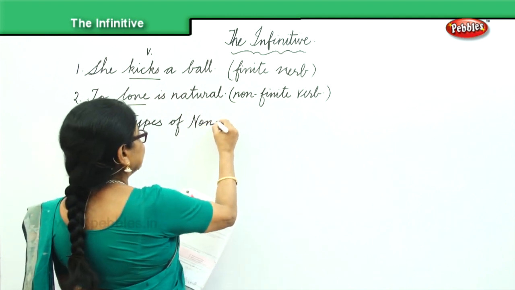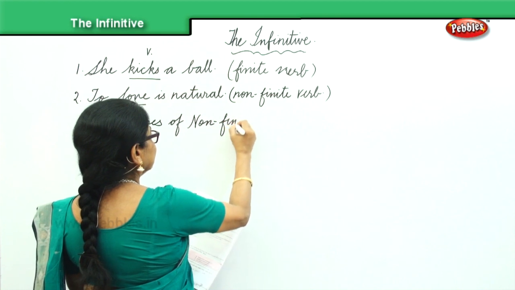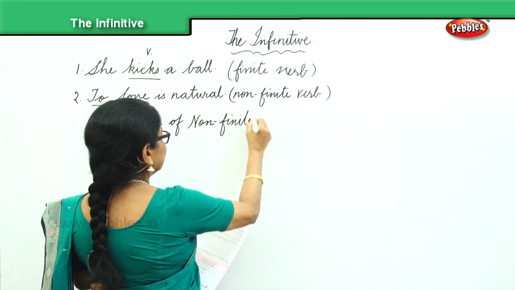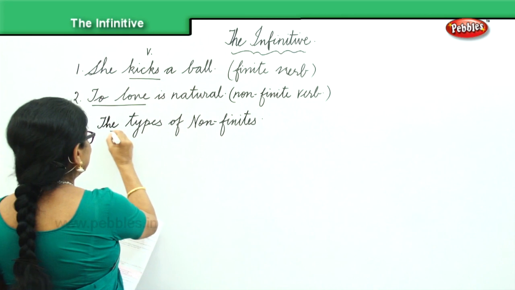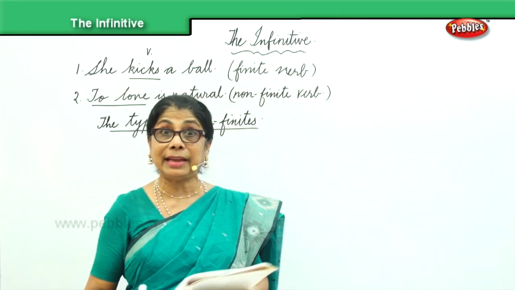You're looking at the types of non-finite. There are three categories.